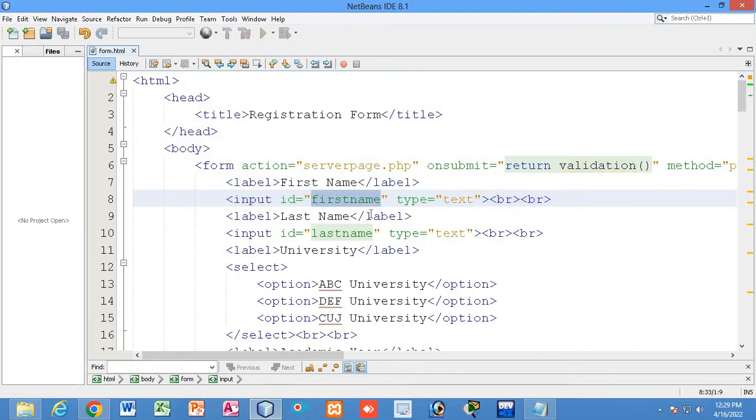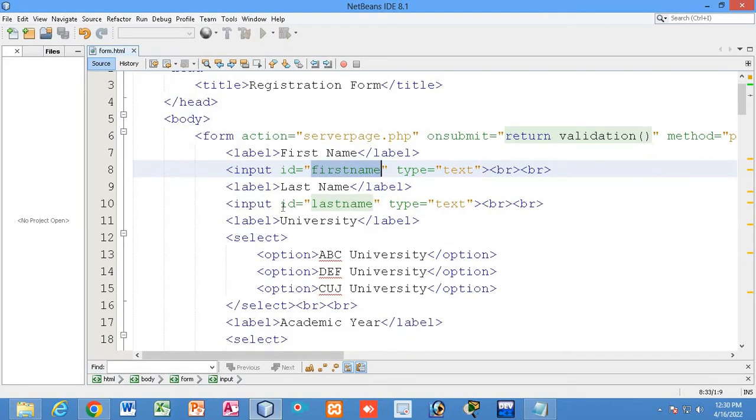I have given a unique ID, firstName. By this unique ID selector, this field will be recognized, so whatever data is put into this field by the user will be recognized by firstName. In the same way, I have also defined a unique ID, lastName, for the last name input.